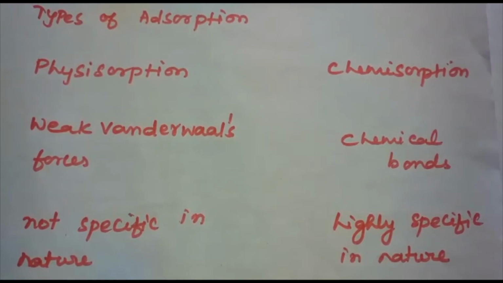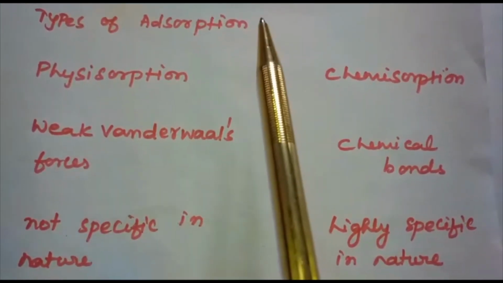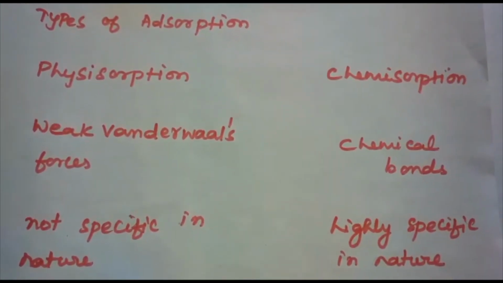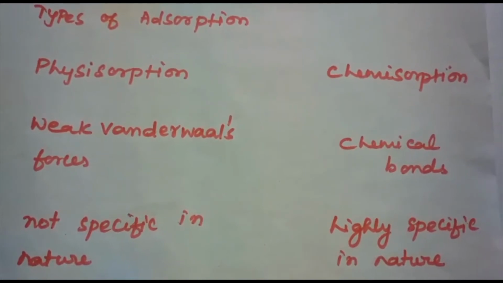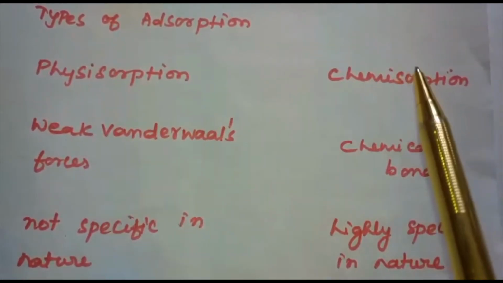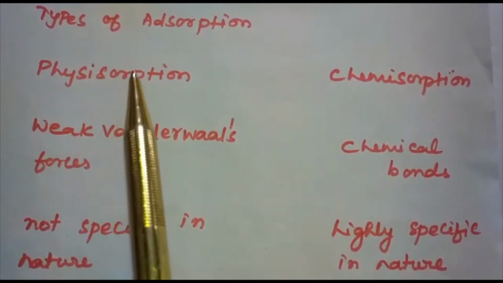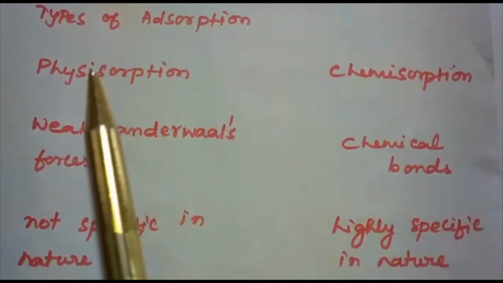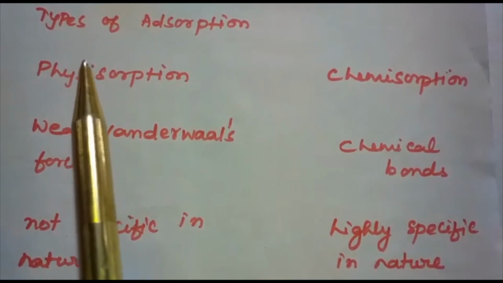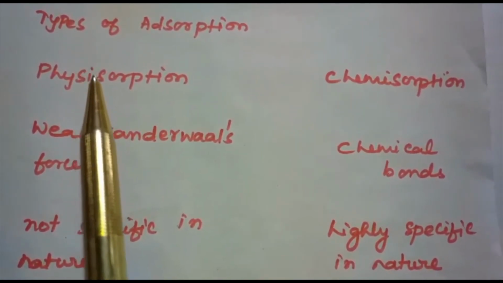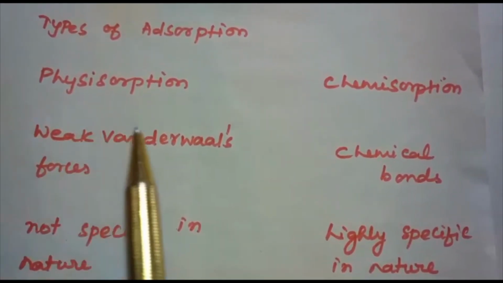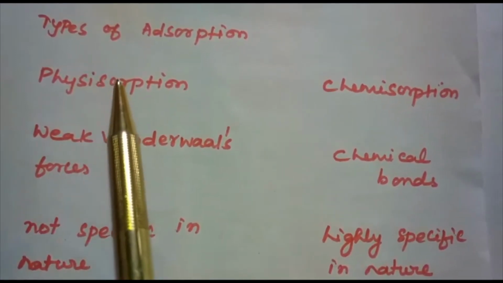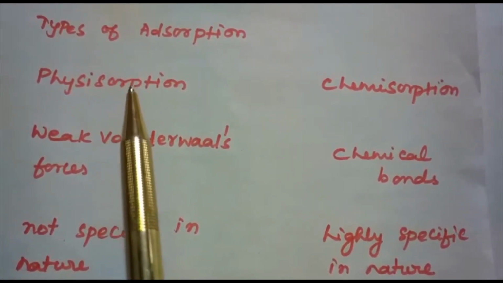Now let's discuss the two types of adsorption. There are mainly two types of adsorption of gases on solids. They are physisorption and chemisorption. When is the adsorption known as physisorption and when is it known as chemisorption? Let's discuss now. If the accumulation of gas on the surface of a solid occurs on account of weak van der Waals forces, then the adsorption is termed as physisorption.